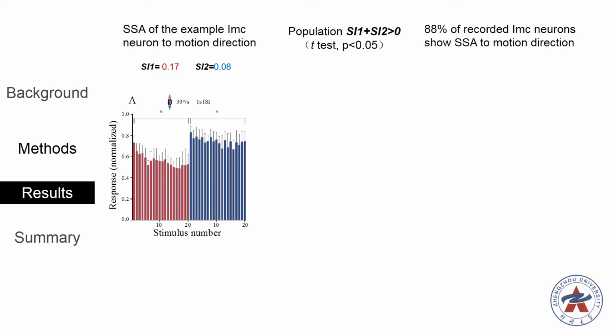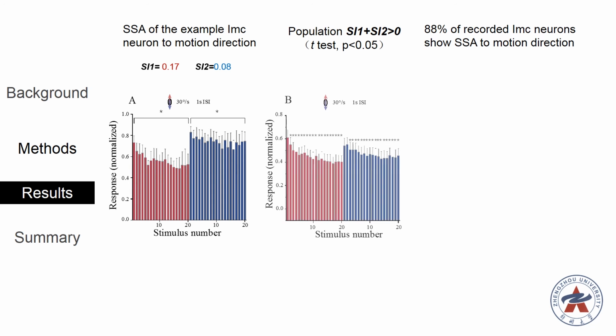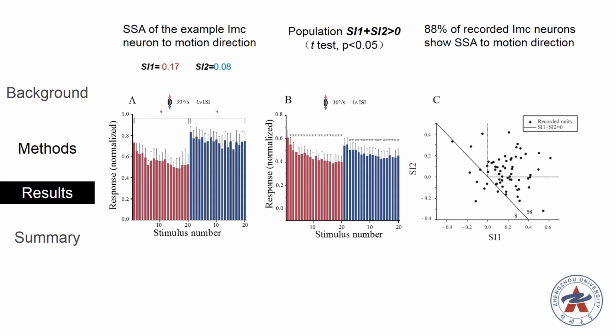Figure A shows the response of an example IMC neuron to the constant order paradigm. SI for direction 1 and direction 2 is 0.17 and 0.08 respectively. So this example IMC neuron shows SSA to motion direction. And Figure B shows population response to the constant order paradigm. The response to the first presentation of motion direction is significantly larger than most subsequent stimuli for both directions.